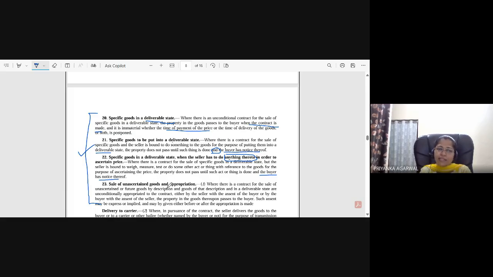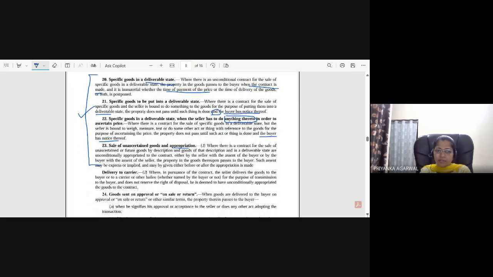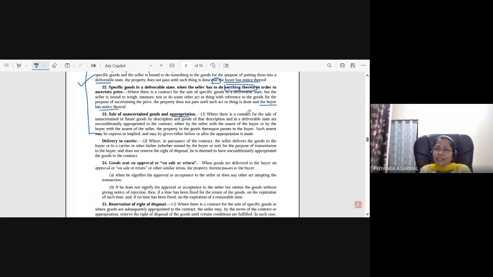Okay, sale of unascertained goods and appropriation, this I would like to discuss. Where there is a contract for the sale of unascertained or future goods by description, and goods of that description and in a deliverable state are unconditionally appropriated to the contract, either by the seller with the assent of the buyer, or by the buyer with the assent of the seller, the property in the goods thereupon passes to the buyer. Such assent may be expressed and may be given either before or after the appropriation is made.